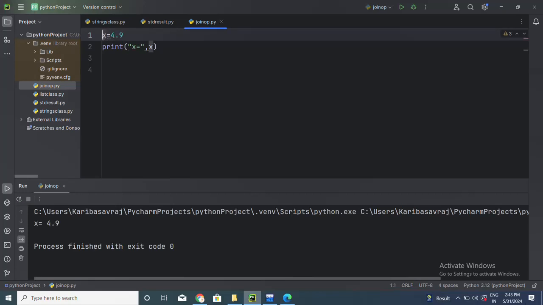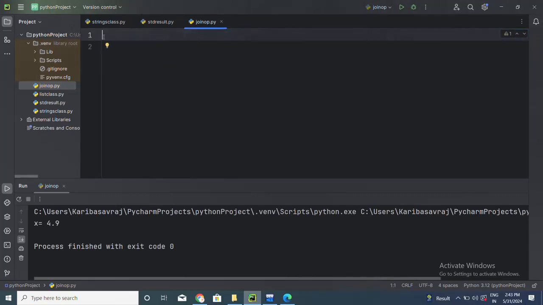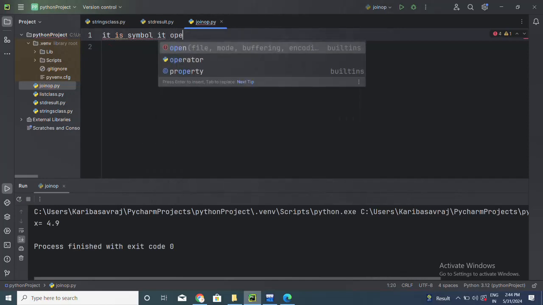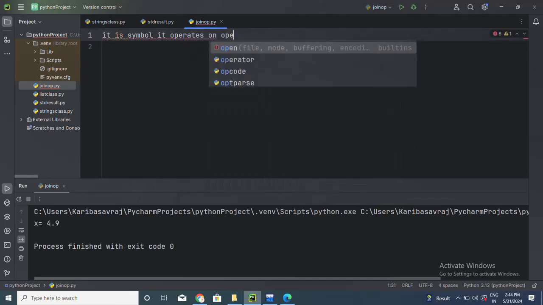Now operators. What is meant by operator? An operator is a symbol, right? The symbol operates on operands.